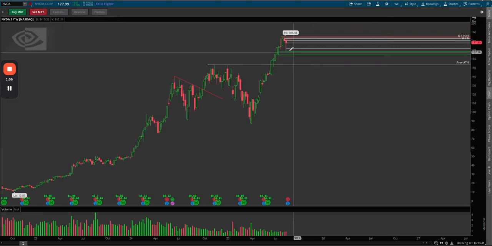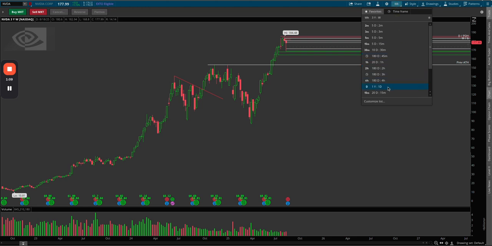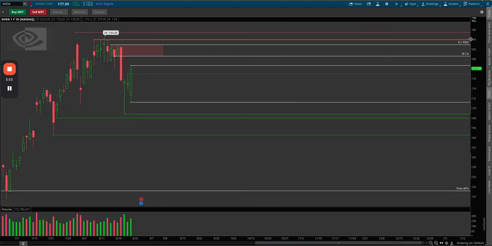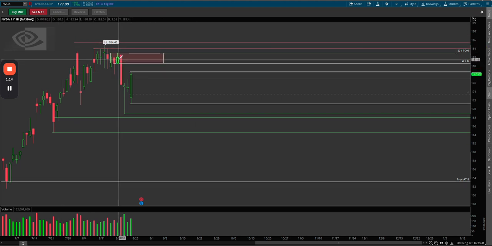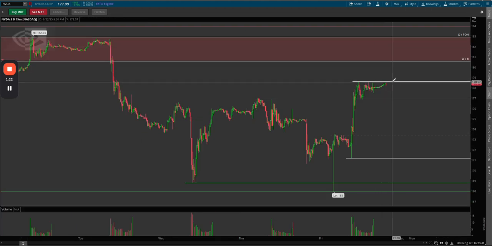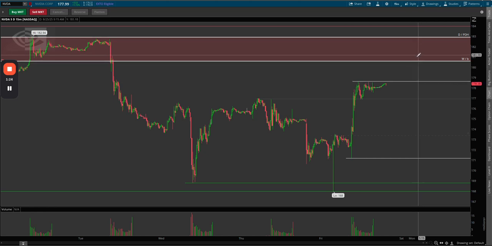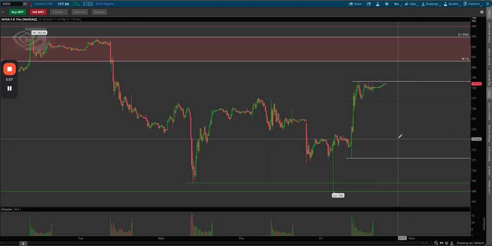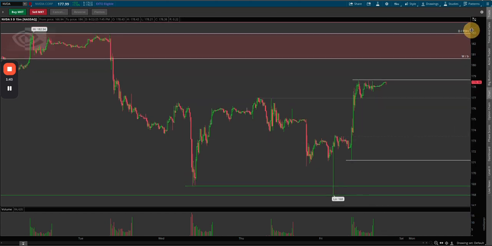So right off the bat, we have a daily supply on NVIDIA here, right? We have this amazing looking daily supply up here at 180.21. So I'll be looking for a reaction at that zone for a rejection, and that's going to be over the previous day high. So I'll be favoring calls over the previous day high, puts under the previous day low. We got a pretty big range here on NVIDIA, so I would look to trade inside the range as well, okay? Under the previous day low, my next support is going to be down at 168.77 and 167.93, right? So that's what I'll be watching on NVIDIA this week.